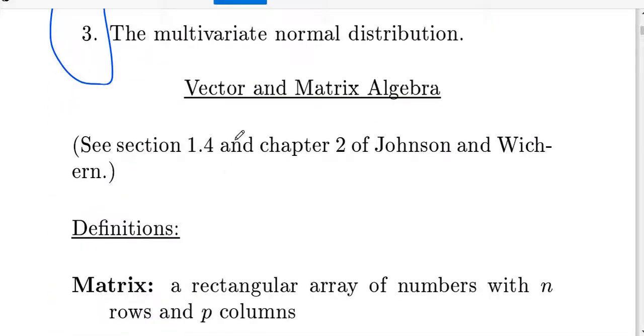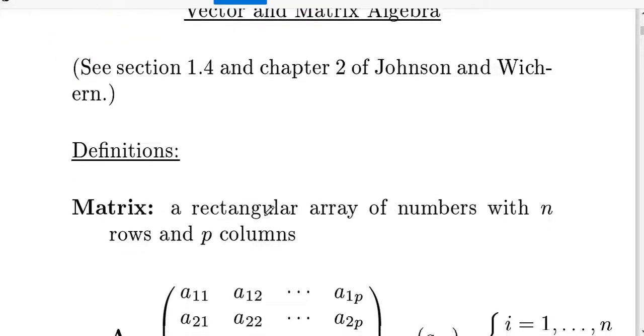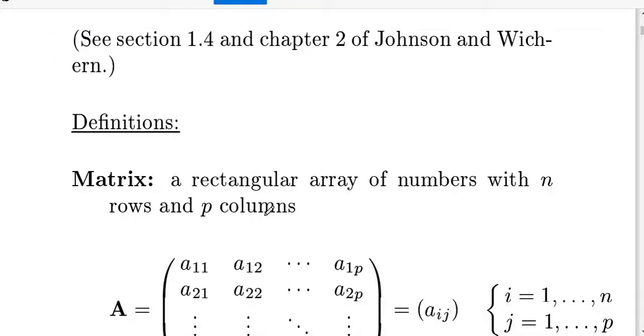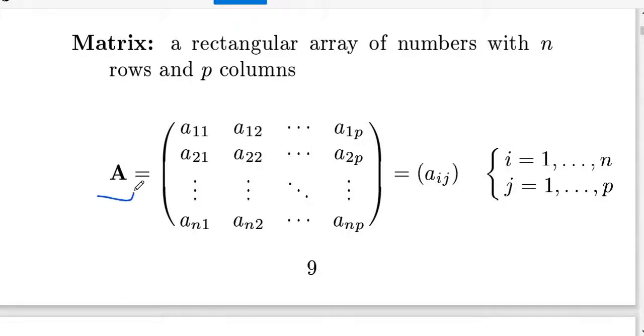Vector and matrix algebra: we all know the definition of a matrix. A matrix means an arrangement of rows and columns. Here I am taking one A as my matrix. Here a11 means first row, first column. These are rows and these are columns. This is first row, second column. I am denoting this with i equal to 1 to n, j equal to 1 to p.